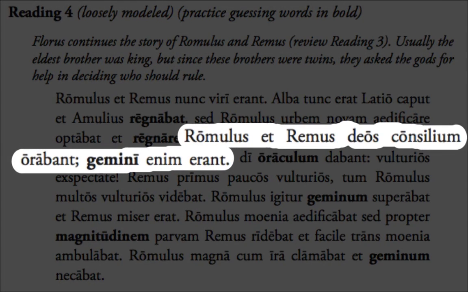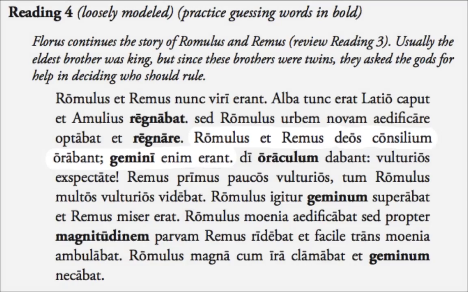Romulus et Remus, deos concilium orabant, gemini enim erant. Deos and concilium are both accusative here. They're separate nouns. It's what's called a double accusative. Figure out how that's going to be translated with orabant. When we translate that into English, you'll hear that there's an opportunity for two different nouns. So make those two nouns, deos and concilium, work in English with the way that orabant is translated.